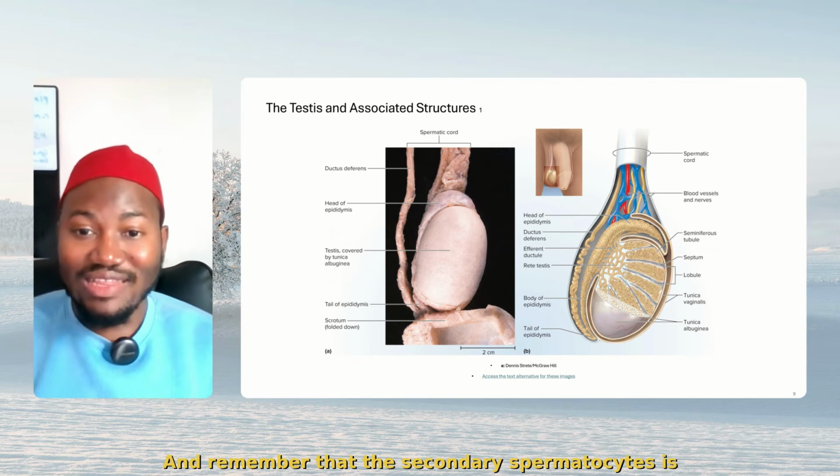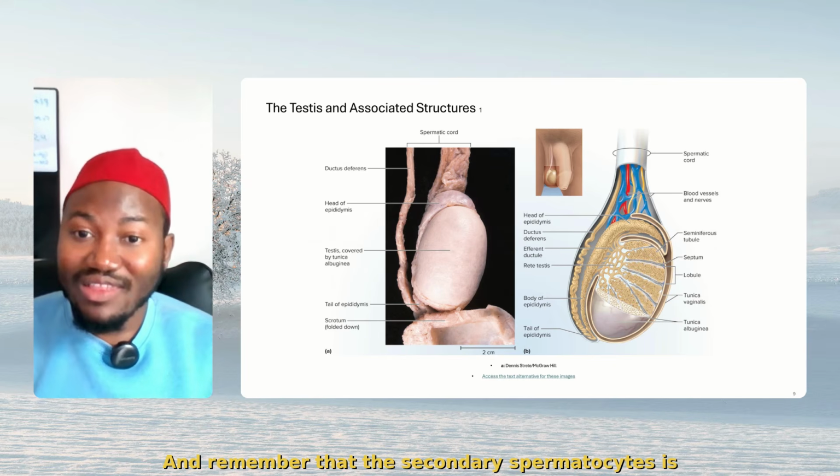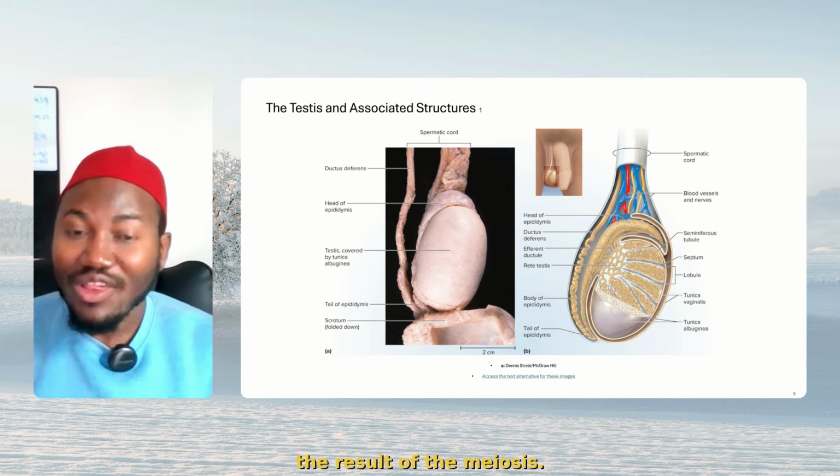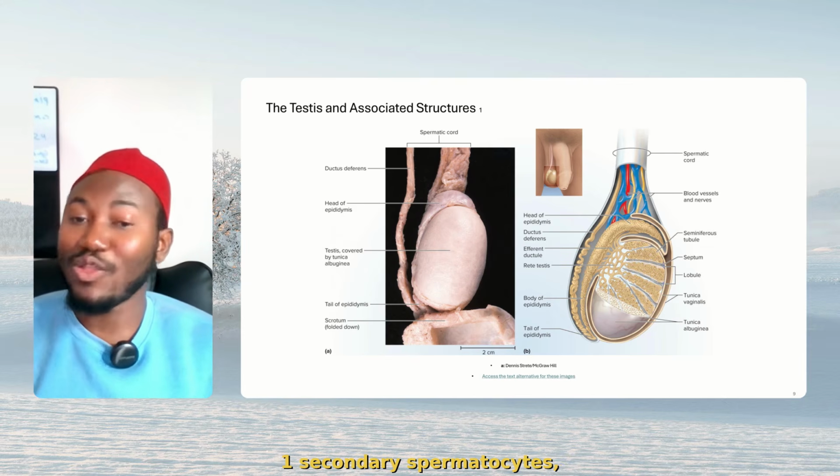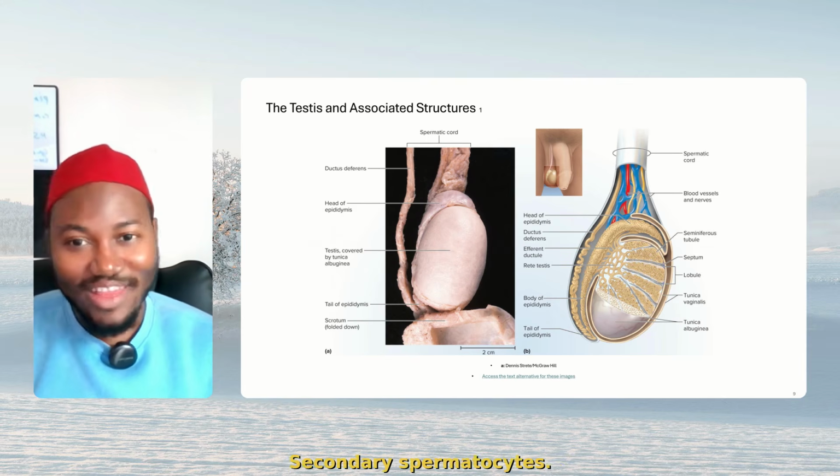And remember that the secondary spermatocytes are the result of meiosis 1. It's haploid. Result of meiosis 1, secondary spermatocytes.